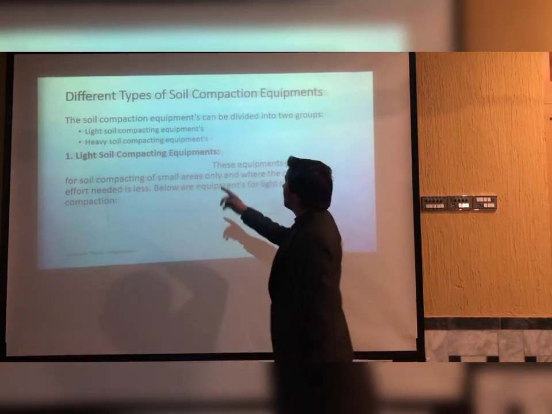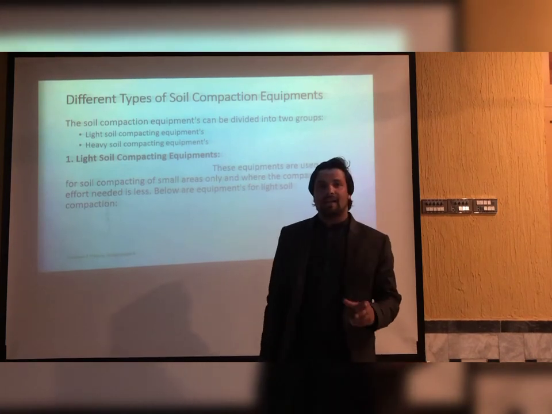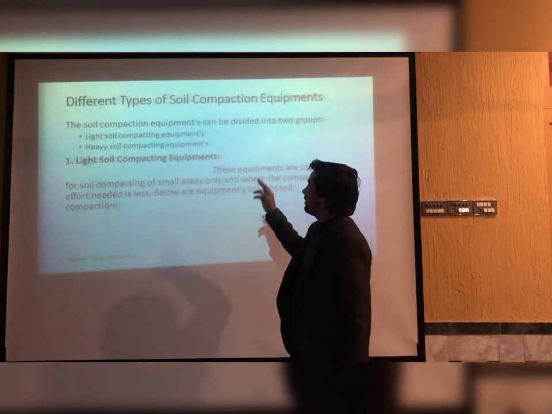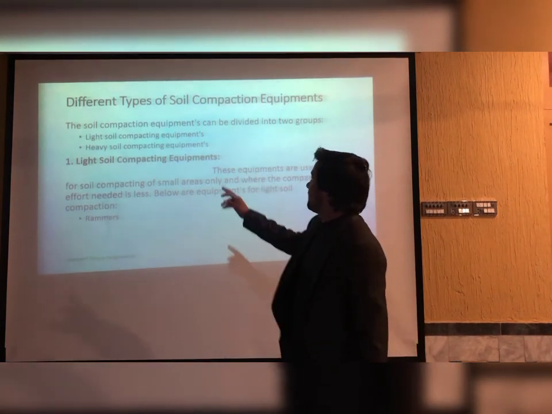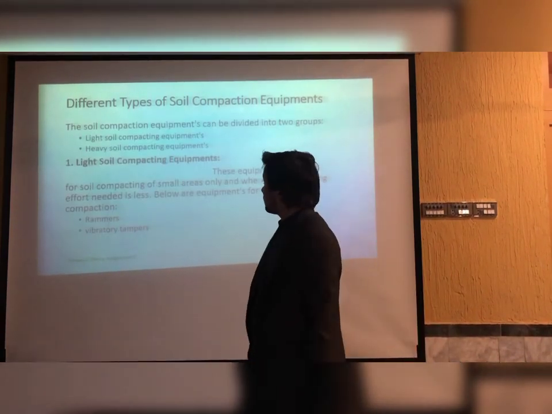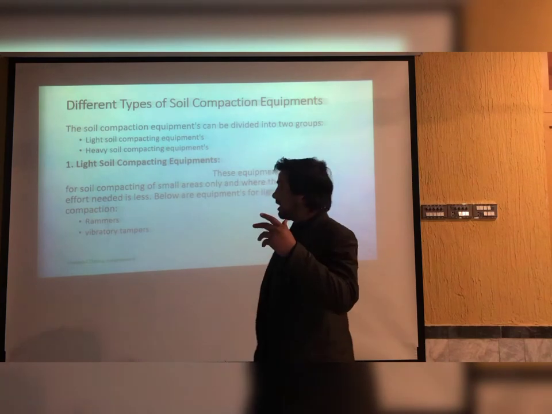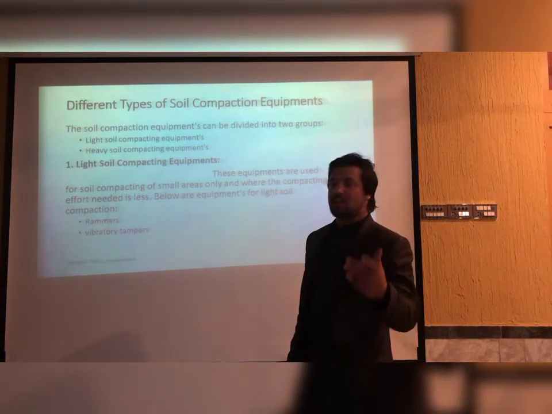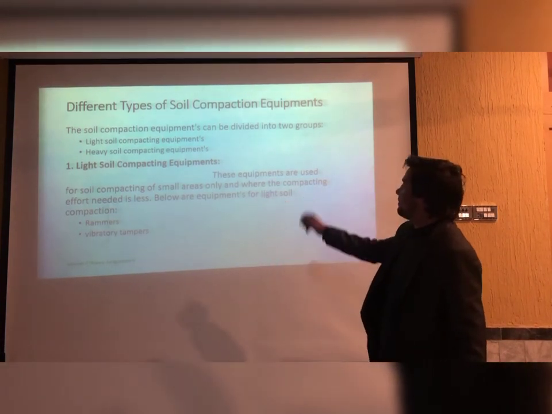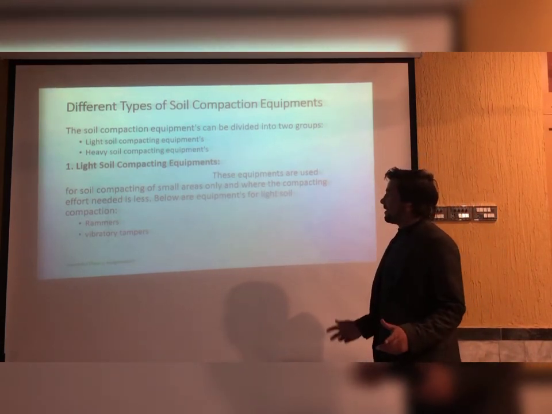Light soil compacting equipment means that we need it for a smaller area, and we need less effort. And heavy soil compacting equipment means that we need it for a larger area. When there is a larger area, we need equipment like smooth rollers and sheep foot rollers, etc. These light equipments are used for soil compacting of small areas, as I told earlier, and where the compacting effort needed is less.